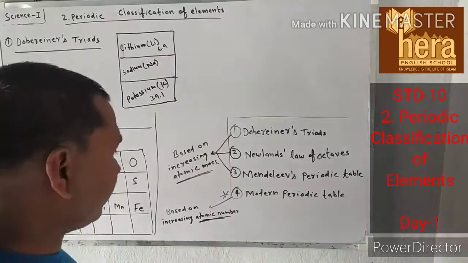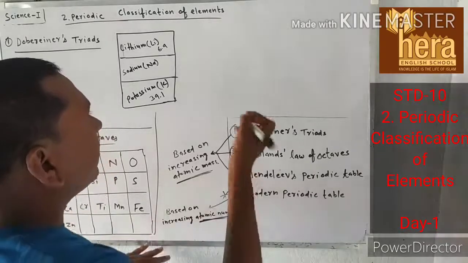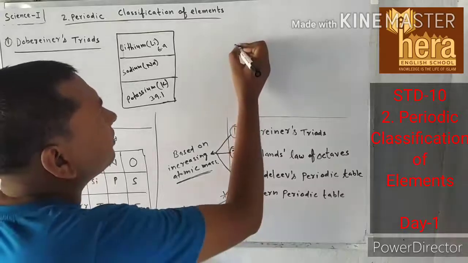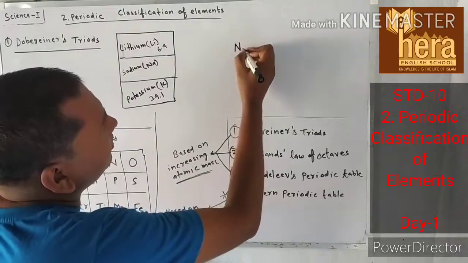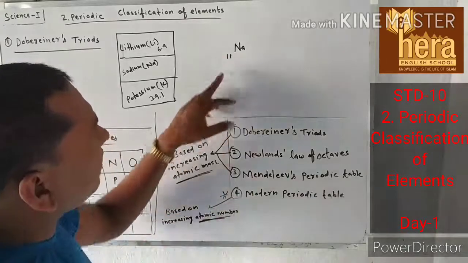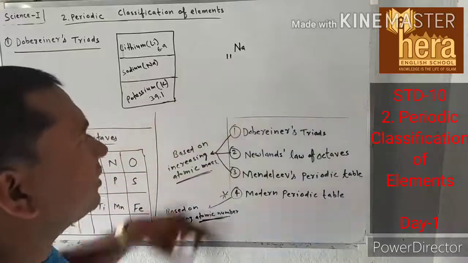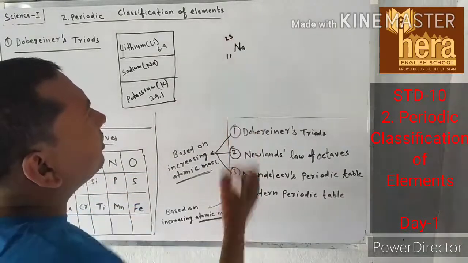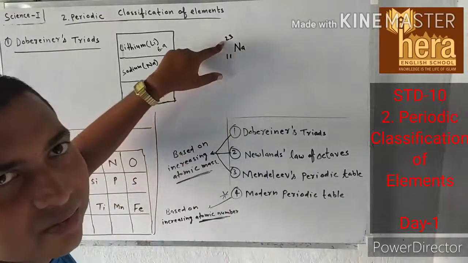If I take the example of sodium, symbol Na, here 11 is the atomic number and 23 is the atomic mass number.